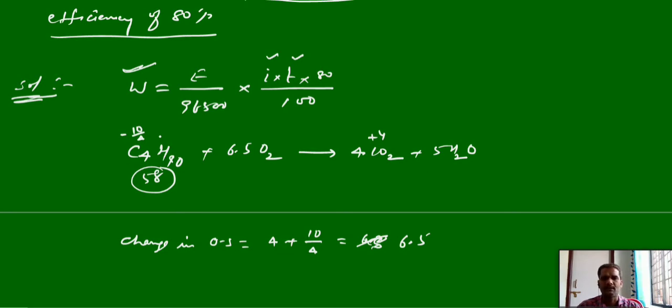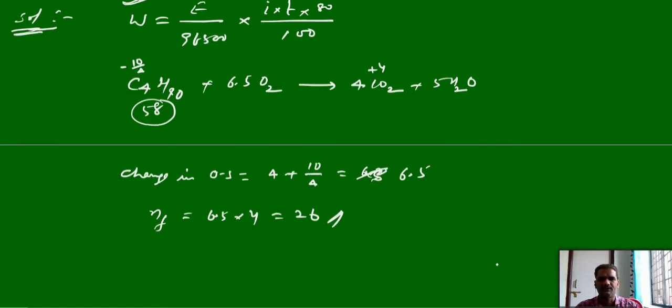This is per carbon, but in butane there are 4 carbon atoms per molecule. So N factor now is equal to 6.5 into 4, that can give 26. 26 is the N factor for butane. Now equivalent weight is 58 by 26.